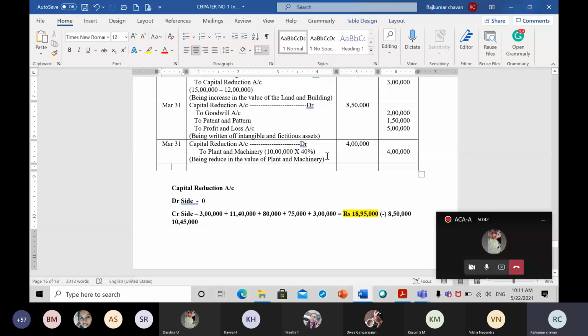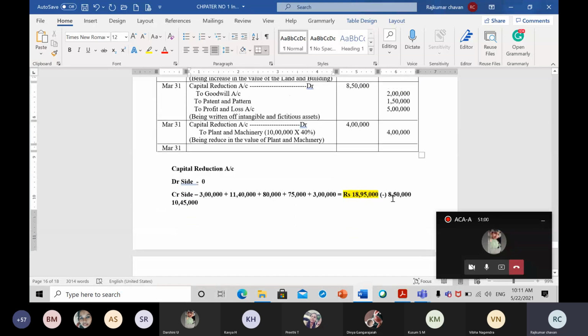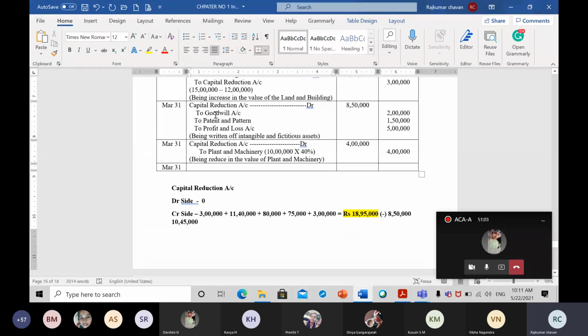We need to transfer to our capital reserve account. We need to pass one final entry. Don't forget this entry, that is the closing of the capital reduction account. Now if you see in the capital reduction account, from 18 lakh 95,000, 8 lakh 50,000 we have used to write off the value of intangible and fictitious assets. So 10 lakh 45,000 was left. Again from this 10 lakh 45,000, how much went? We have used 4 lakh rupees on the debit side.